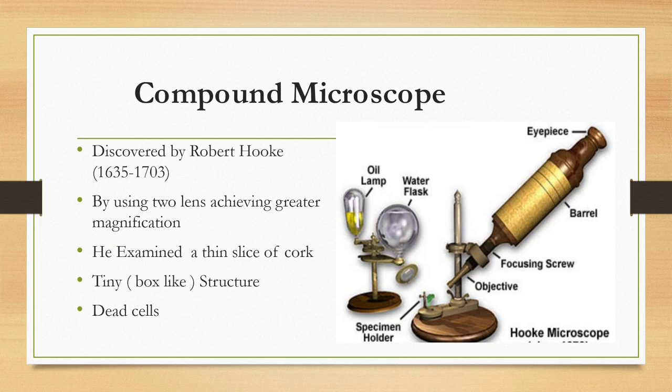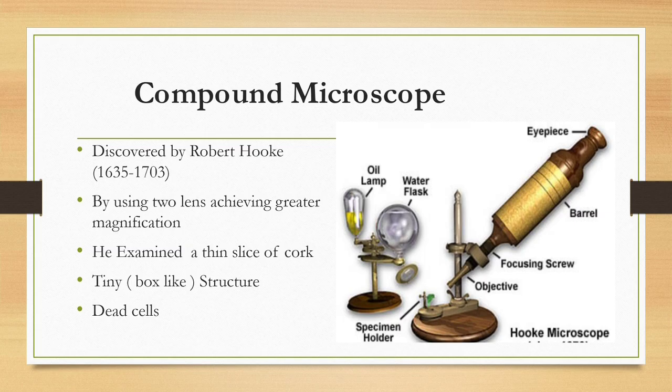When he observed a specimen, he kept a slice of cork. He kept the specimen as a slice of cork. So when he observed this slice of cork, he saw a tiny box-like structure. He saw a small box-like structure.